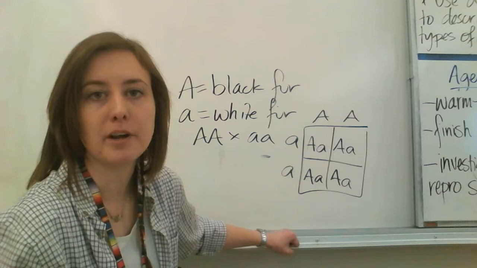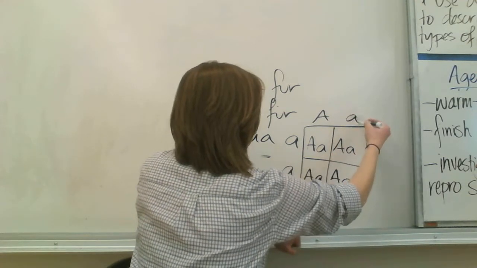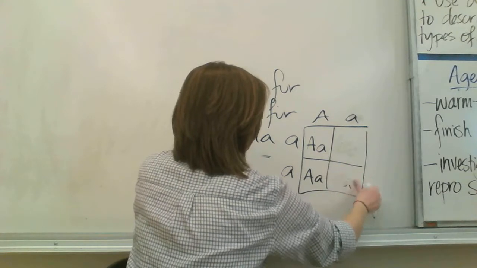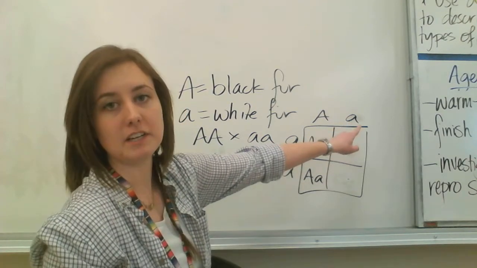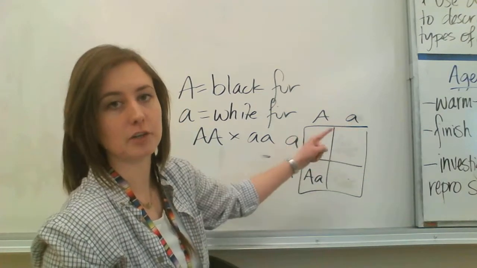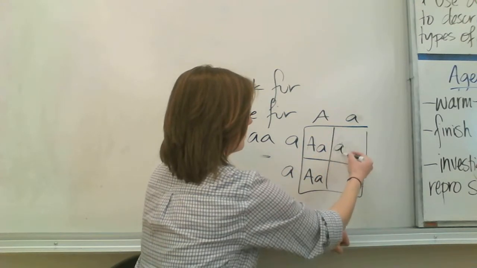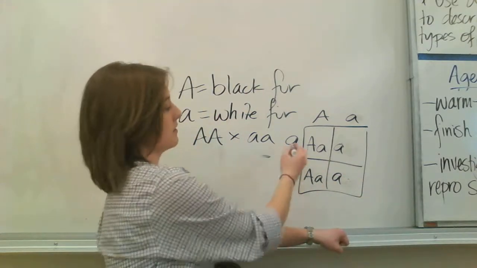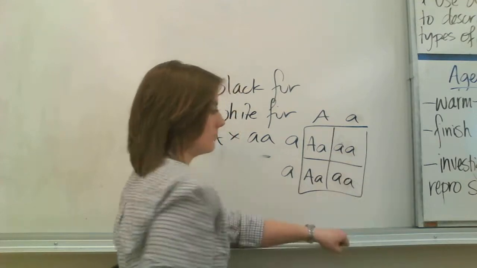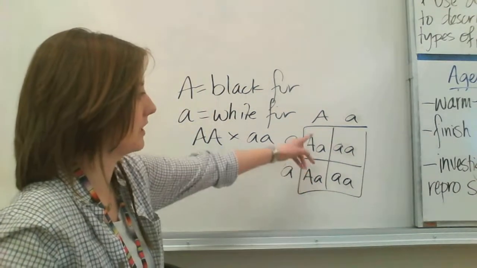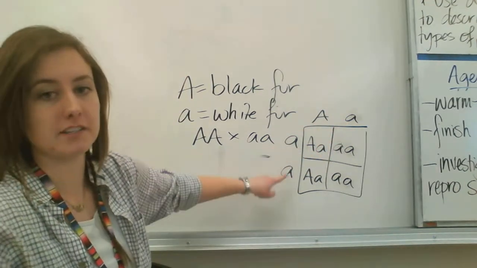Maybe we have a parent with a capital A and a little a. Then these ones would be the same, right? But this is the one that's going to change. So we need to copy down the lowercase a and then copy across the other lowercase a's. So this one we're going to copy down. And then these ones on the side we're going to copy across, right? Just like last time. Now, these are the possible offspring if we had a parent with a capital A and a lowercase a, and then another parent with lowercase a, right?